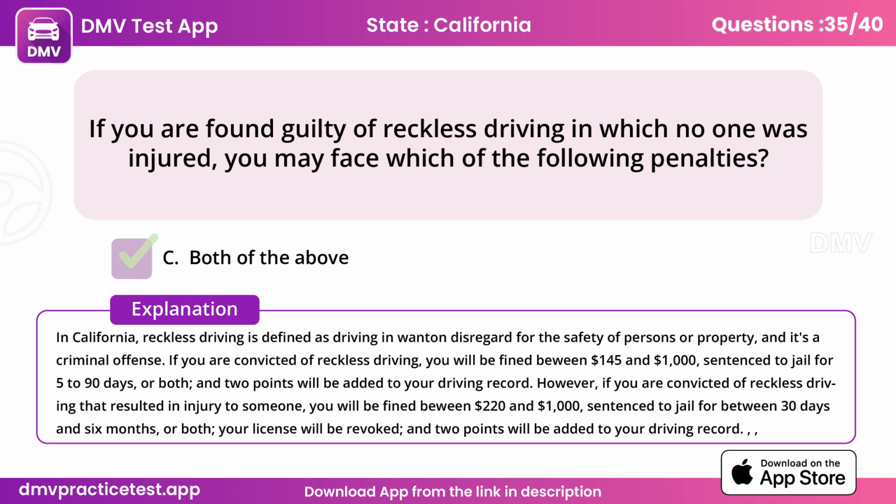However, if you are convicted of reckless driving that resulted in injury to someone, you will be fined between $220 and $1,000, sentenced to jail for between 30 days and 6 months, or both. Your license will be revoked, and 2 points will be added to your driving record.